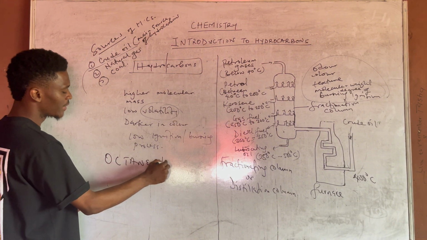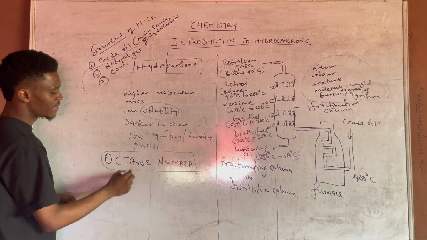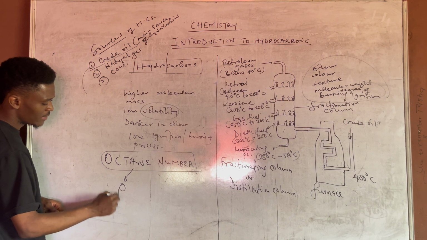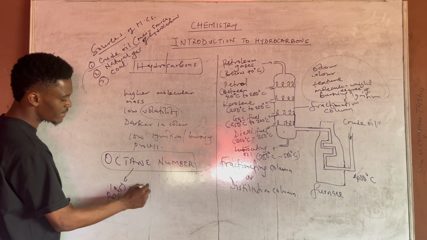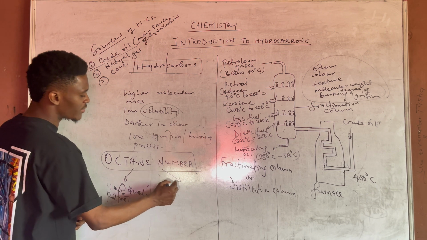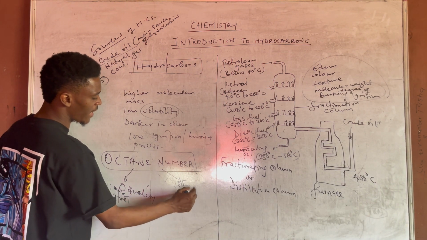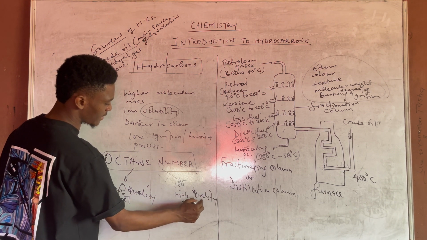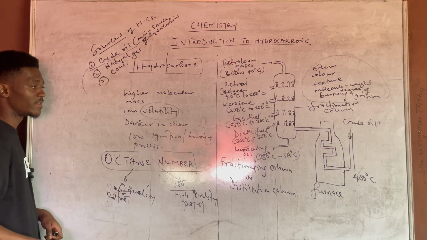octane number. Now you see this octane number, when it is rated 0, it means that the petrol is of low quality. So you are going to have a low quality petrol when the octane number of a particular petrol is 0. But when it is 100, it is of high quality. So 100 indicates high quality petrol. All right, take note of this, it's very, very important. High quality petrol, octane number 100, low quality petrol, octane number 0.